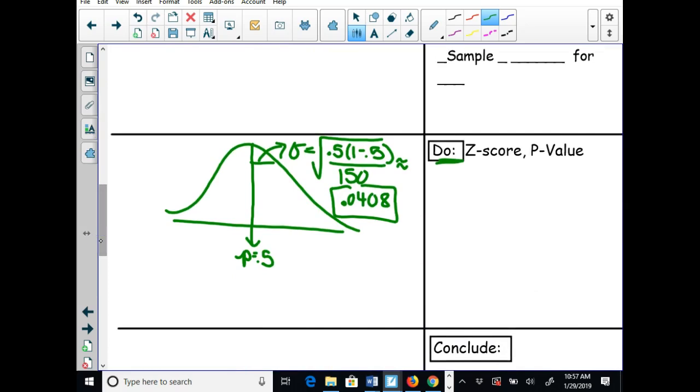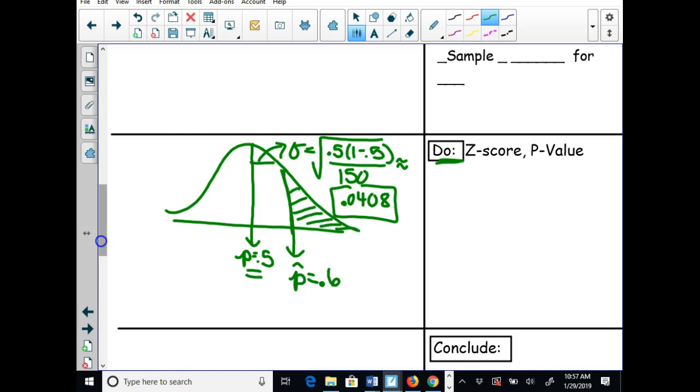Where do I put 0.6? Well, 0.5 is right here, so for 0.6, you can just pick an arbitrary point. It does not really matter how far on the curve. Just make your best guess, okay? So p hat is 0.6. And now because I'm on this side, I am going to shade over here.